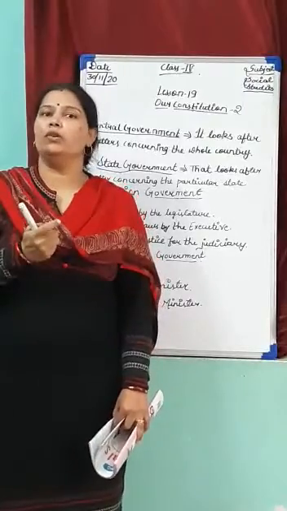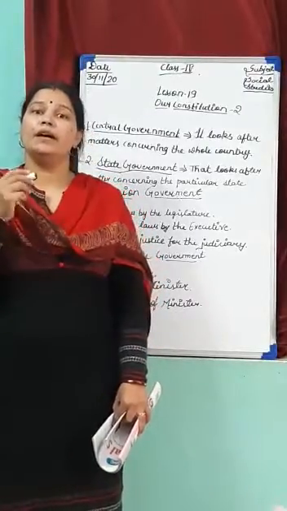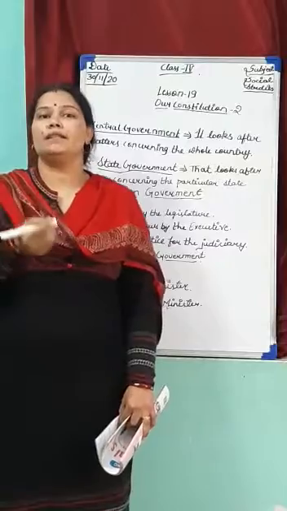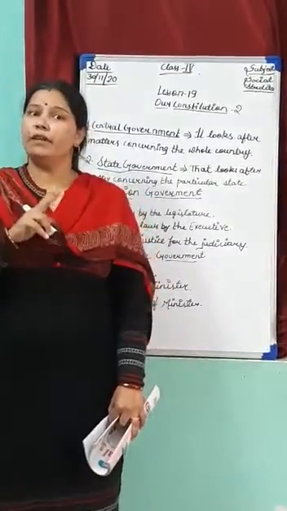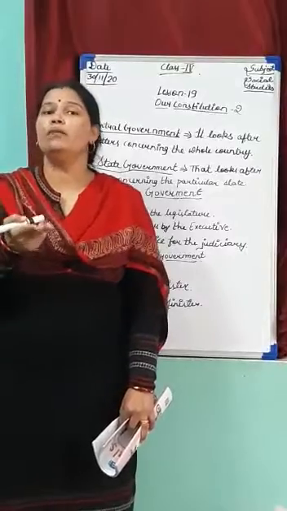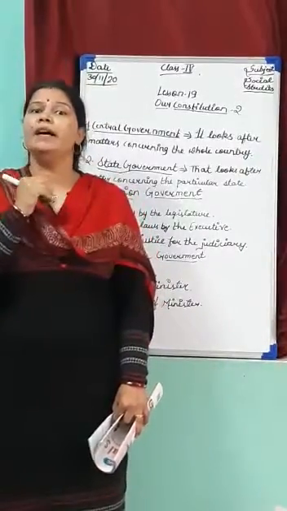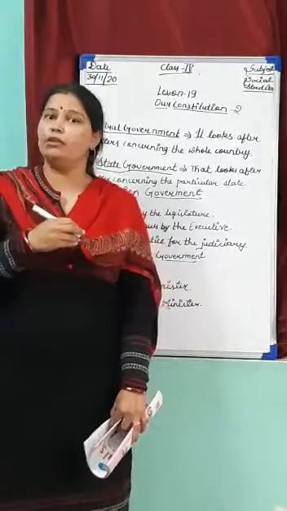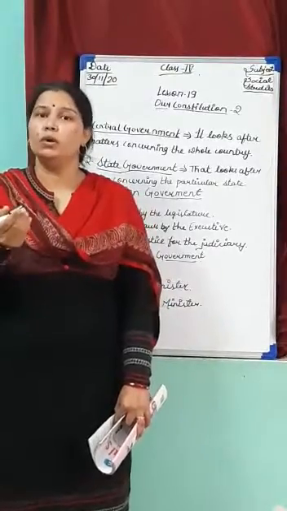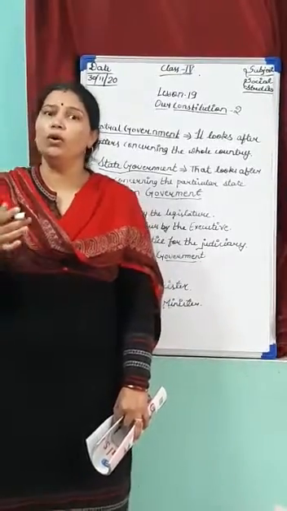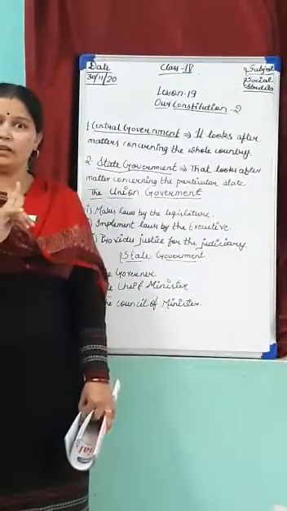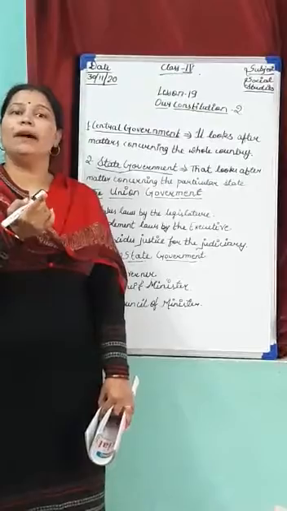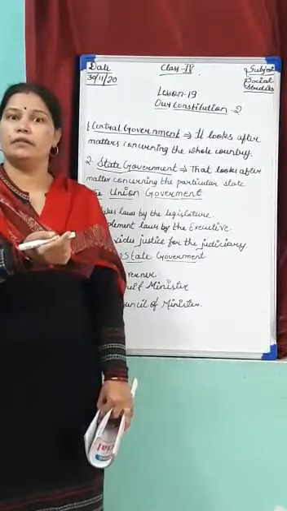The second one is implementation of those laws by the executives. Executives means those who are going to work or follow those laws.